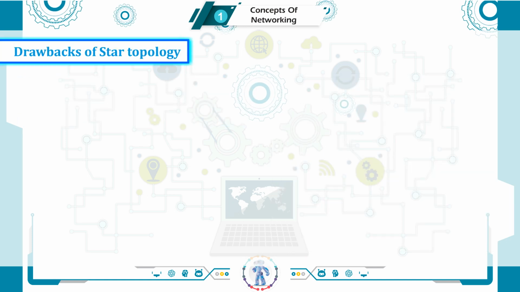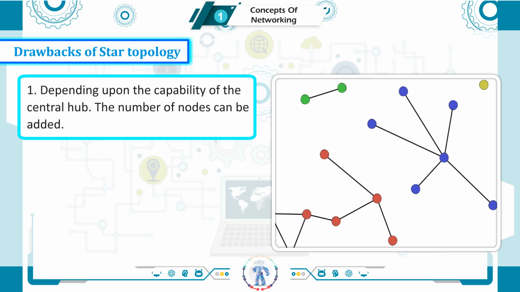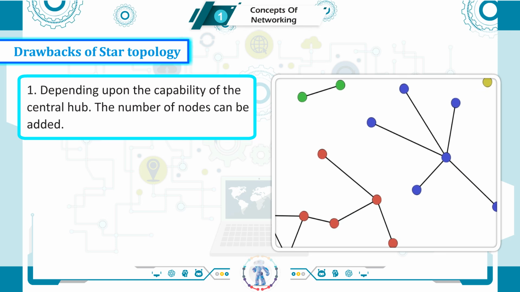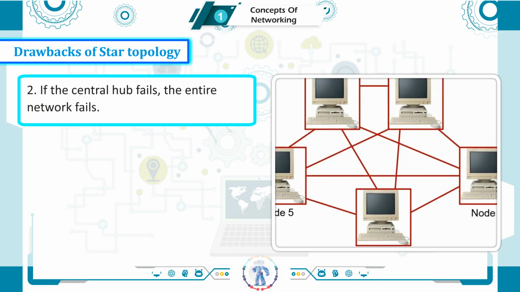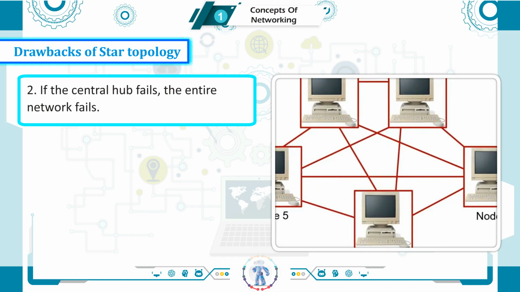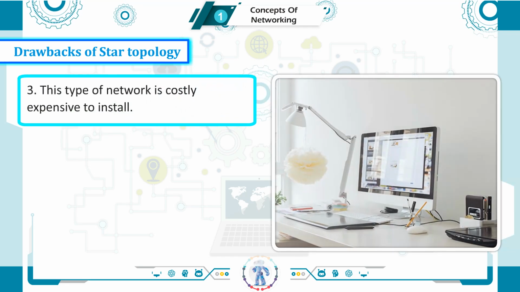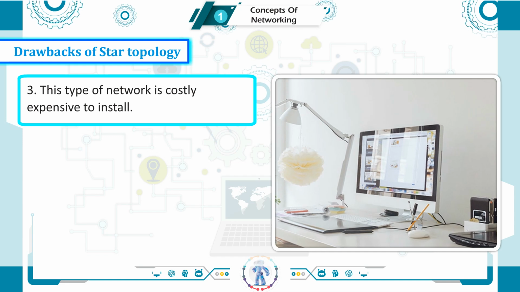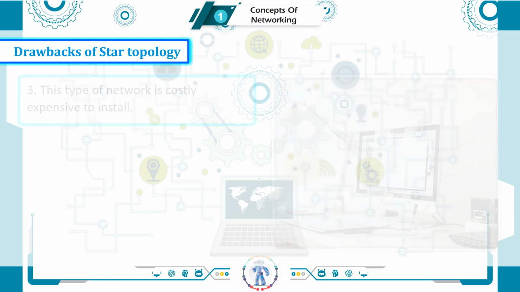Drawbacks of star topology. 1. Depending upon the capability of the central hub, the number of nodes can be added. 2. If the central hub fails, the entire network fails. 3. This type of network is costly, expensive to install.